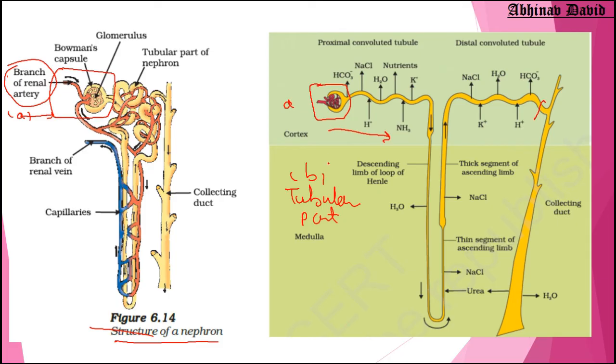Which tube? This tubular part. You can see here the nutrients are reabsorbed, the water is reabsorbed, the NaCl salt, amino acids, glucose, all these things are reabsorbed when the filtrate passes through the tubular part of the nephron, and ultimately urine is formed.